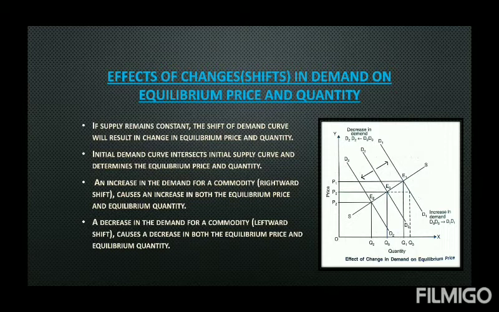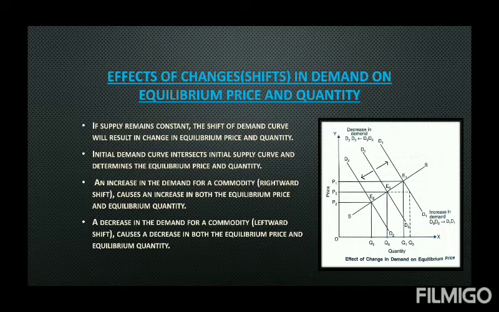Now, when there is an increase in demand, that means a rightward shift, the shift from D0 to D1. A rightward shift of the demand curve will lead to an increase in the quantity and price. Why so? This is because when the demand curve shifts toward the right, it creates an excess demand at the initial price. We can see in the diagram that at price P0, when the demand curve shifts from D0 to D1, the quantity increases to Q3 initially.